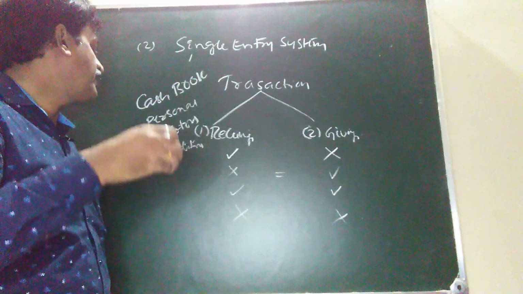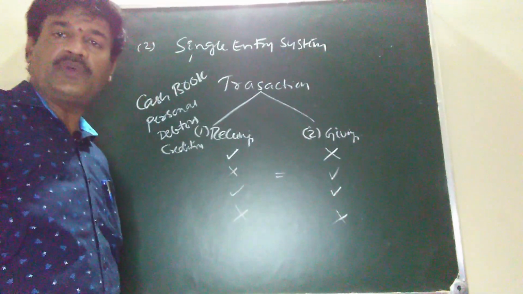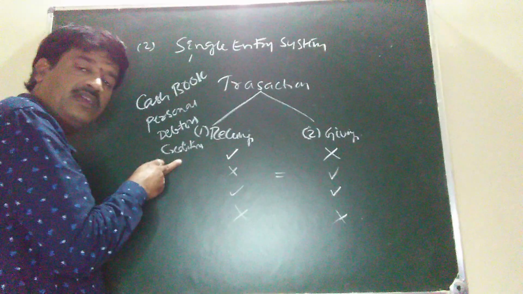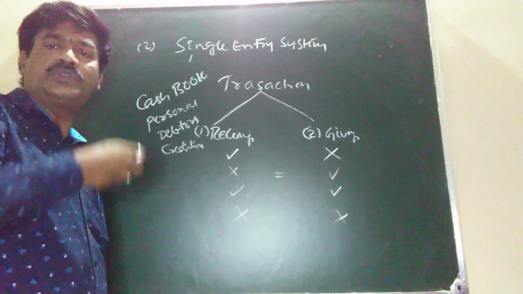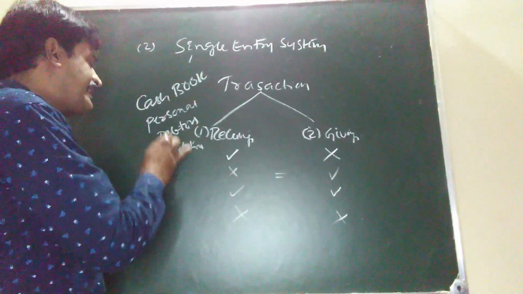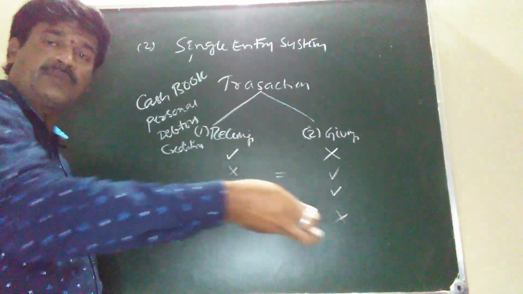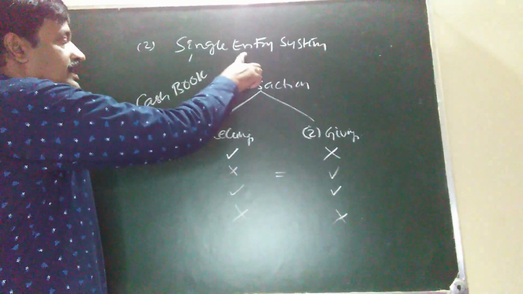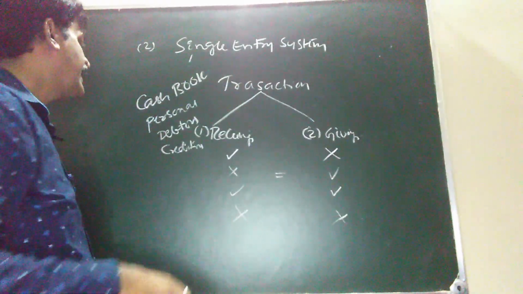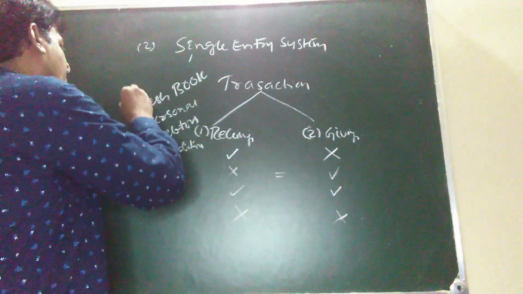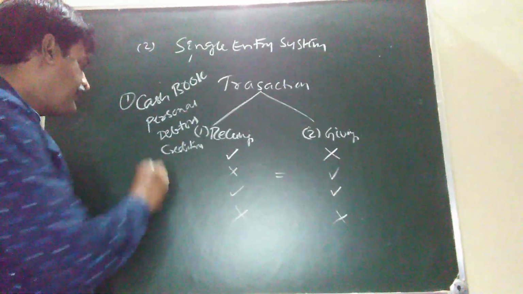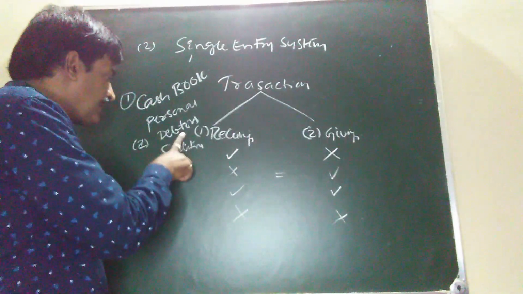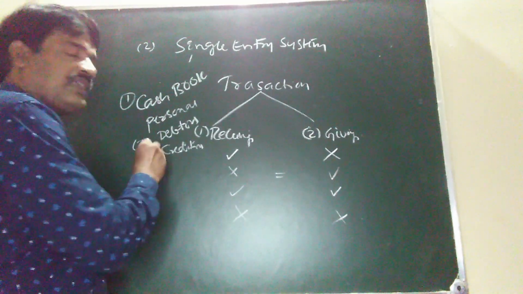How much amount is due from customers, we identify on the basis of single entry system. And creditors are suppliers: how much amount is due to suppliers, we identify on the same basis. So we get only the cash position and the positions of debtors and creditors.